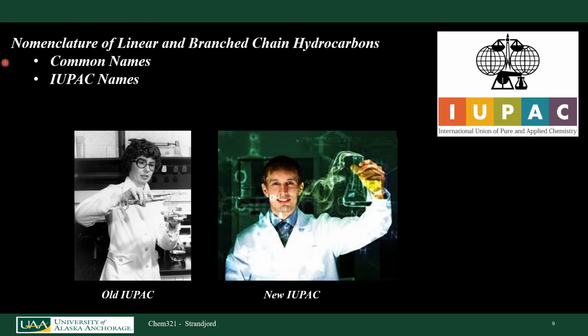Now let's talk about the nomenclature, the systematic way, looking at some common names and comparing them to the IUPAC names, the International Union of Pure and Applied Chemistry. To make it a little bit harder, in the 1970s they came up with a methodology for naming organic molecules. We'll call that the old IUPAC method. And then in the 1990s, they revised that to change it a little bit. So we have to learn common names and 2 different IUPAC methodologies now.